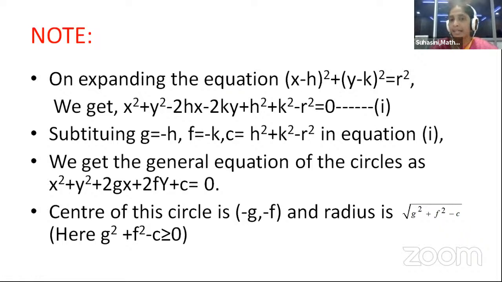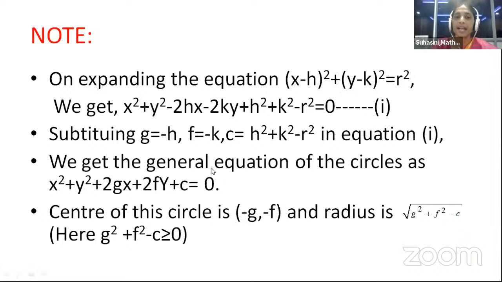When we expand, we'll get x square term, h square term, 2hx term, y square term, k square term, 2ky term, and r square term. Let us rearrange these terms in standard form of second degree equation: x square term, y square term, x term, y term, constant.